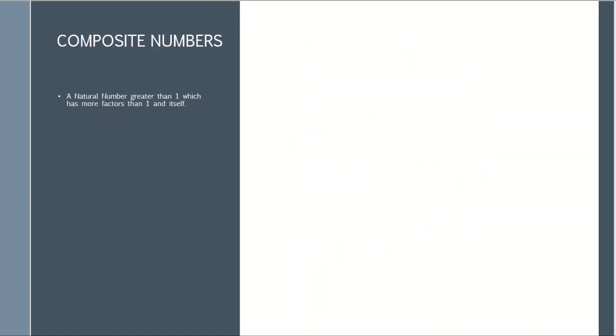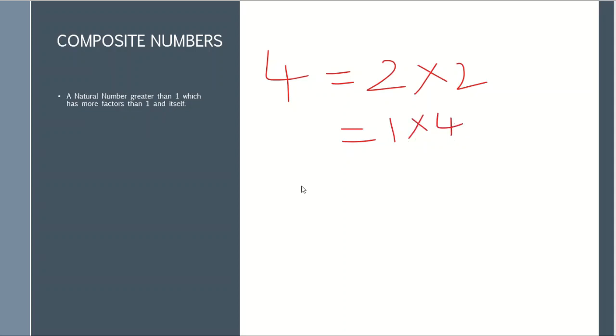A composite number is a number that is greater than 1 and that has more factors than 1 and itself. For example, let's say 4. 4 is a product of 2 and 2, and also 4 is a product of 1 and 4. So 4 is a composite number. Let's say 6. 6 is a product of 2 and 3, and 6 is also a product of 1 and 6.